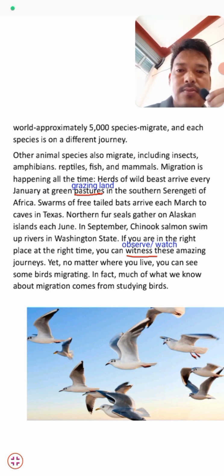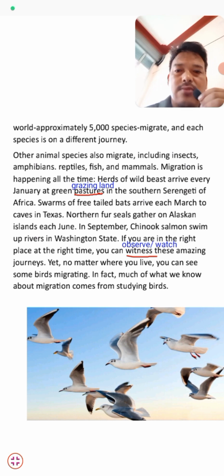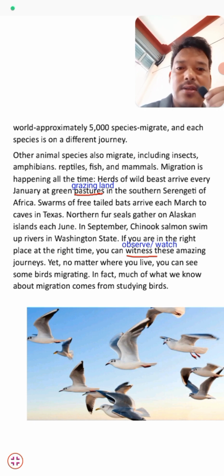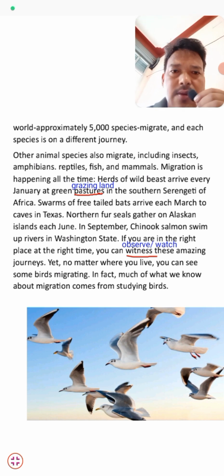Swarms of free-tailed bats arrive each March at caves in Texas, which are suitable for the bats. Free-tailed is a type of bat species, and they come every year in March to hide and keep themselves warm in the caves.